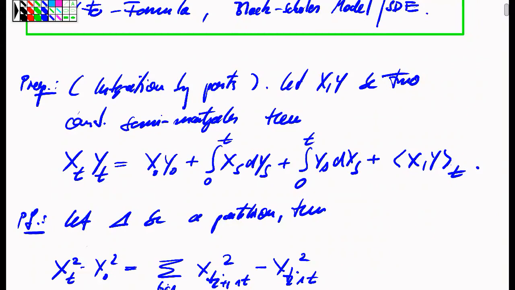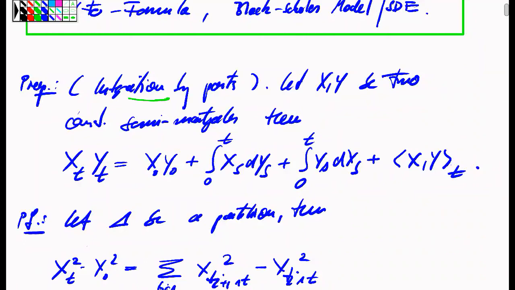That will be the Ito formula, and the core, or the basically most simple version of the Ito formula, is the so-called integration by parts formula for stochastic integrals. And we will use this integration by parts formula in order to show the Ito formula in full flavor. So let's start with the so-called integration by parts formula, which is the first result of today.